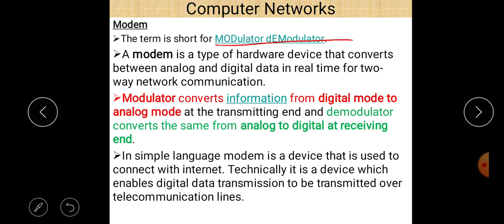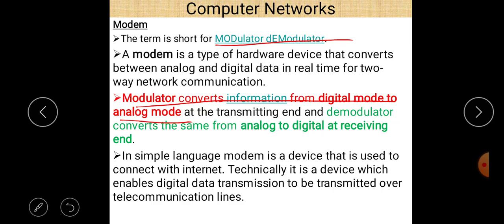So there are two processes, modulation and demodulation. And there are two parts also, modulator and demodulator. So what is the role of modulator? Modulator converts information from digital mode to analog form. Okay, it means conversion from digital to analog is done by modulator, and just the reverse, analog to digital conversion, is done by demodulator.